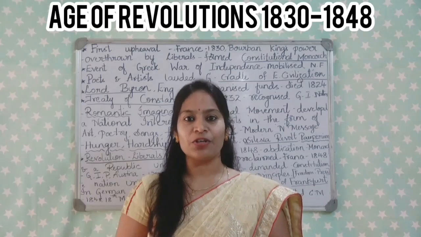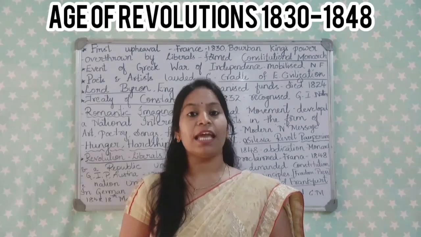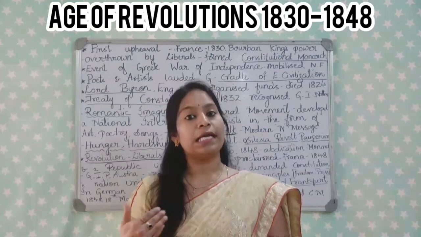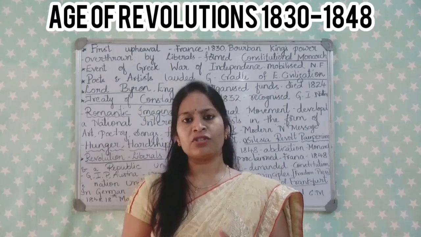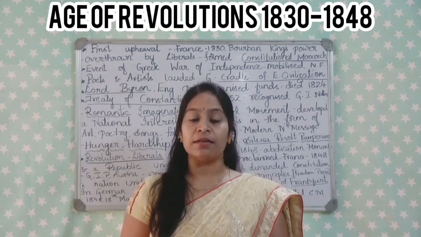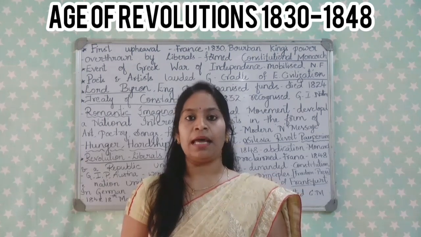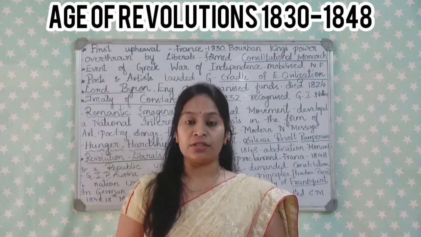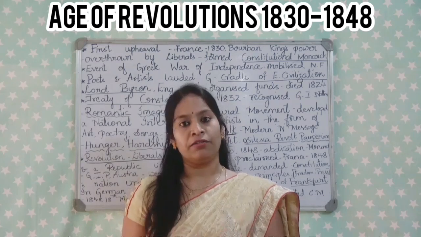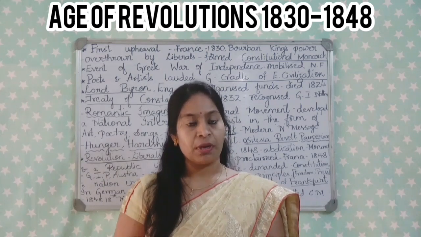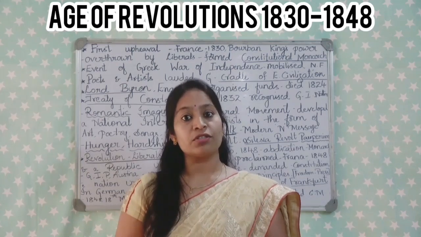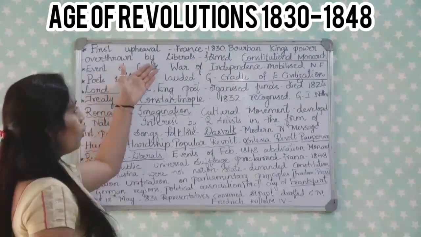In this class, we are going to discuss in detail the age of revolutionaries during 1830 to 1848. As we all know, the national revolutionary movement was started by the middle class elites and the liberal nationalists, who comprised different professionals, educated middle classes and so on. But the exact revolution started with the first upheaval in France.